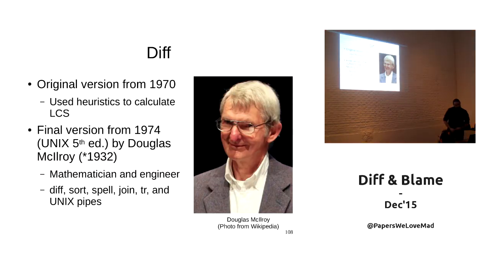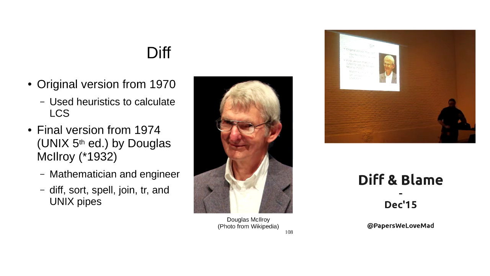So diff. Diff is the command, the program we use every day probably to compare files. The original version is from 1970, and it used a lot of heuristics to calculate the LCS. That was shown a few minutes ago.